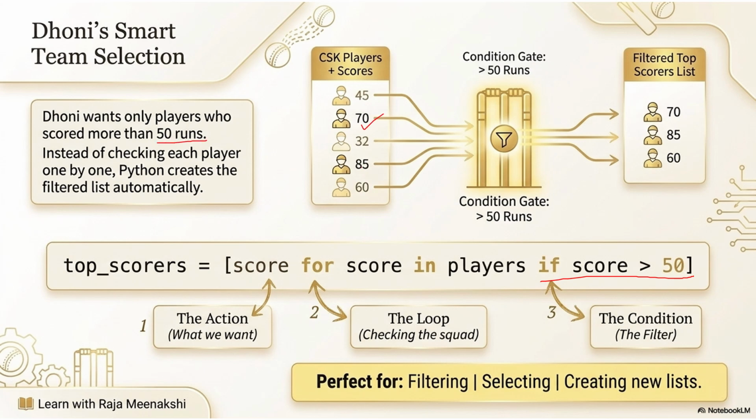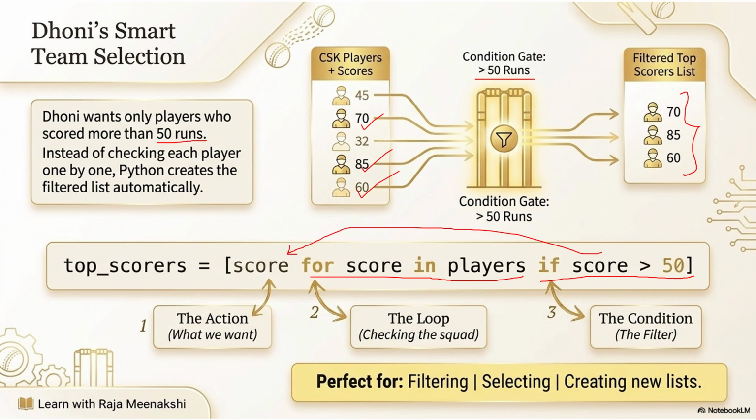So this player and this player, only those 3 players are chosen specially. So one condition should be given, greater than 50. That is the condition gate. So how can we write that using the comprehension? See here, for score in players, we are evaluating the score. If that score is greater than 50, you are adding that score to the left side of this for.